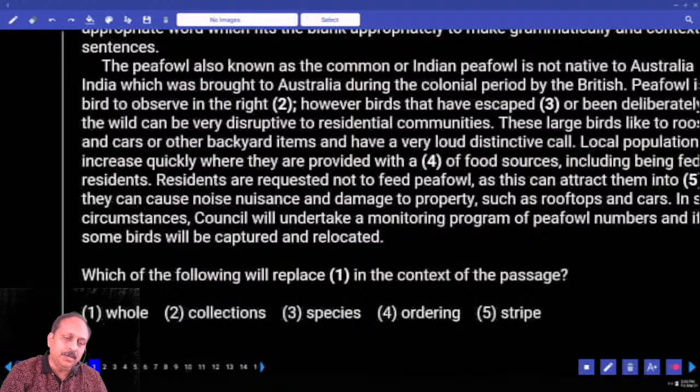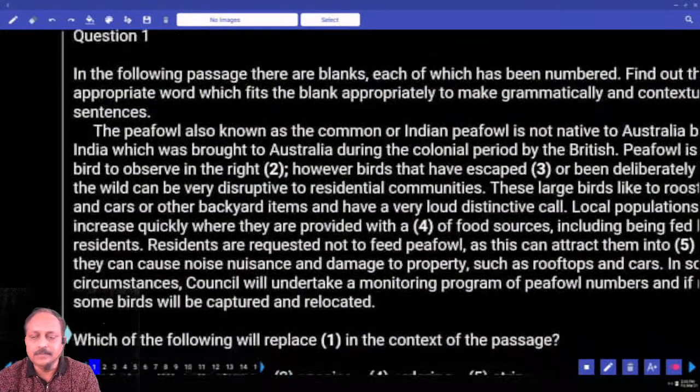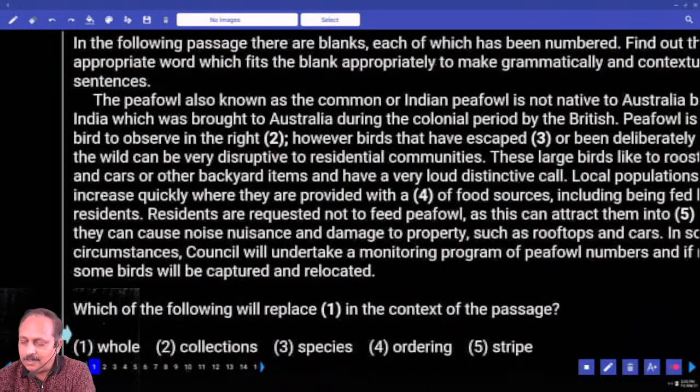We'll go to the first one. Which of the following will replace one in the context of the passage? Where is one here? I think.